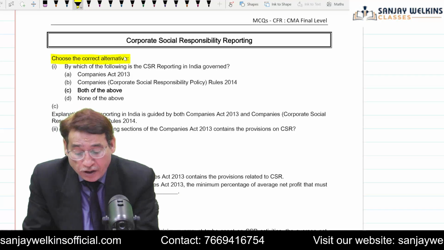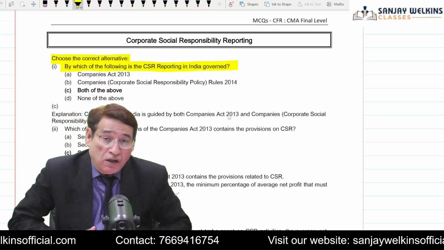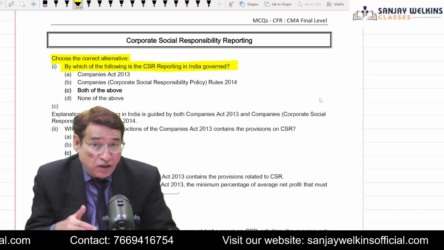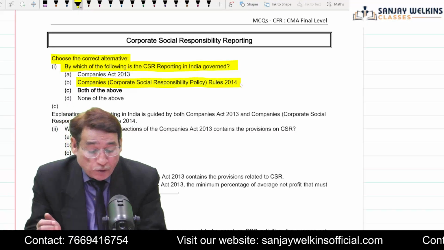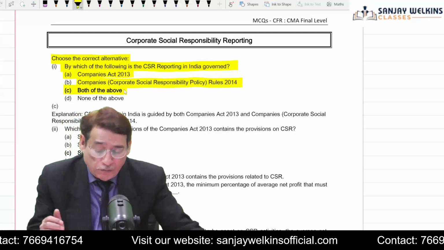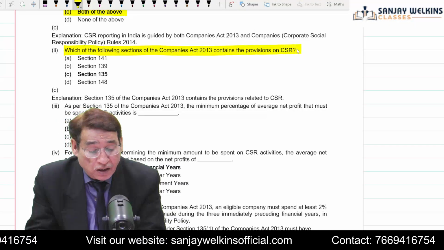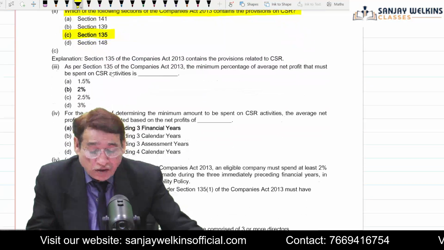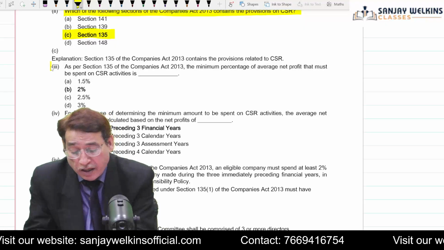Choose the correct alternative. By which of the following is CSR reporting in India governed? As we know, CSR reporting is governed by the Companies Act 2013. Besides that, even the Company's CSR Responsibility Policy Rules 2014 also apply. So both will be the answers. So C, both of the above, will be your correct answer. Which of the following sections of the Companies Act 2013 contains the provisions of CSR? Your answer will be 135. Section 135 of the Companies Act 2013 contains all the provisions related to CSR.